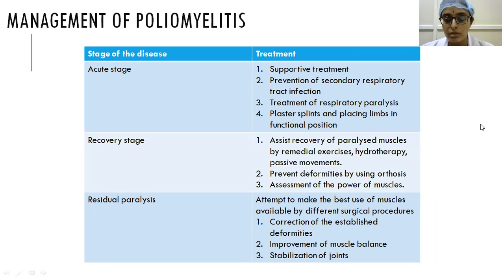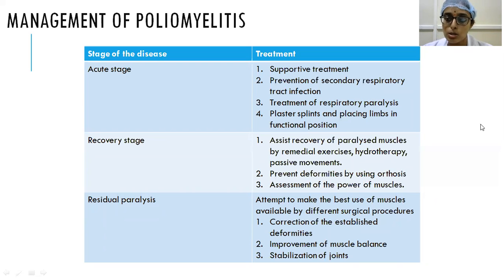First thing, by keeping the limb in functional position, you will prevent the occurrence of a deformity. And second thing, even if a deformity occurs, because it is in a functional position, the patient can be managed. Rehabilitation will be easy. We'll see in the subsequent slides how the patient should be placed. And then coming to the next stage, the recovery stage.